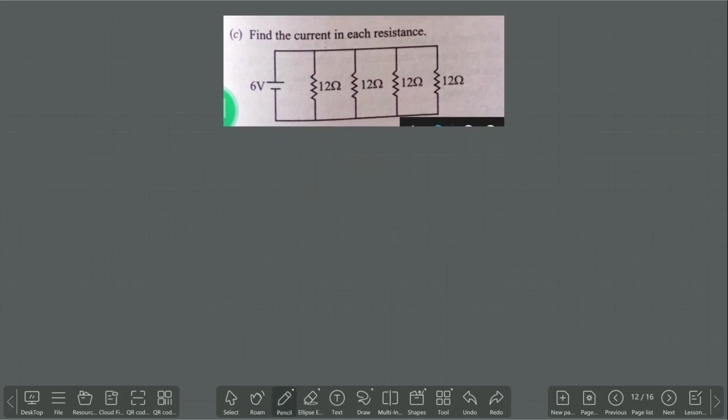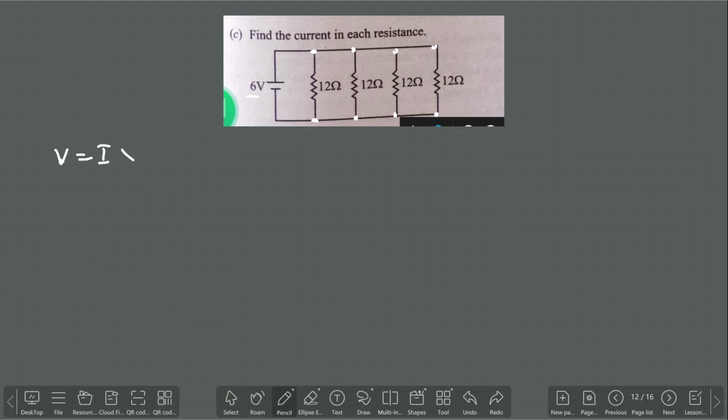Question C. Find the current in each resistance. Since we are seeing over here, all the resistors are connected to a common point, this represents the 4 resistors are in the form of parallel. Parallel means we need to calculate the individual current. Individual current in the sense we are going to use the formula